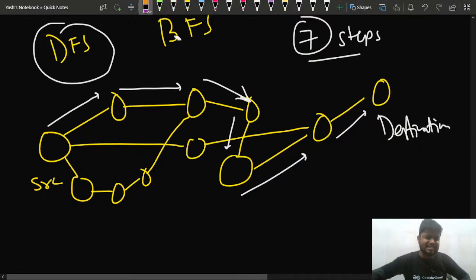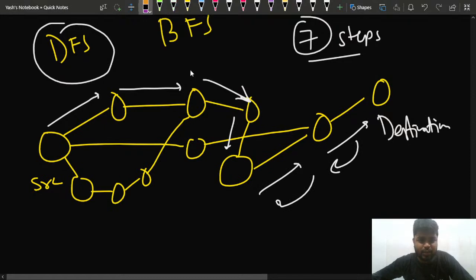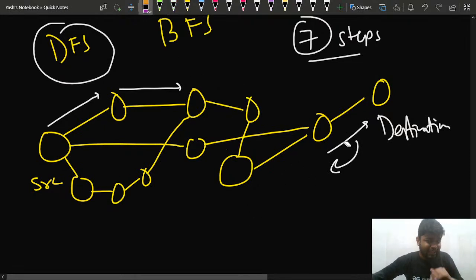But in DFS, this would be just one of the paths. If I reach here, I'll try to backtrack from here and go to other paths as well. I hope the concept of backtracking in DFS is a little known to you, because explaining backtracking here would take a lot of time.